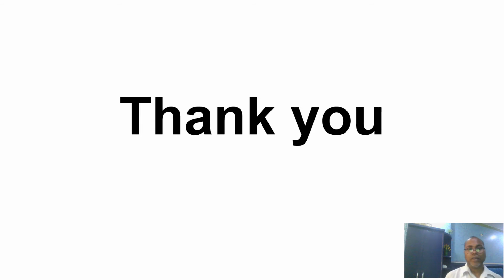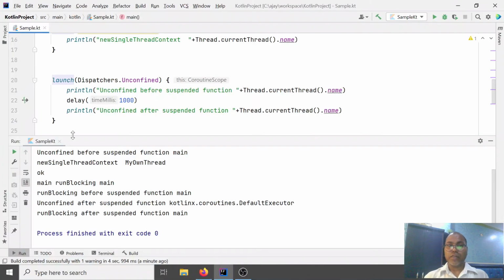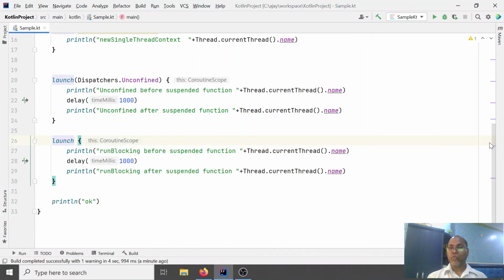So this is the very basic set of what you can say about dispatchers. You should know that whenever any coroutine invokes our suspended function, it can be executed by the same thread or can be resumed on maybe a different thread, but not always. It is also not a guarantee that whenever you invoke any coroutine, it always executes in a separate thread.